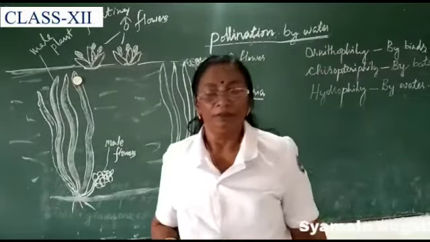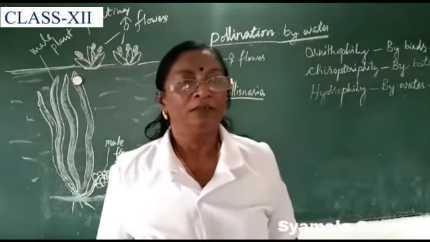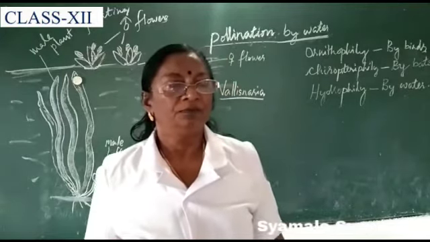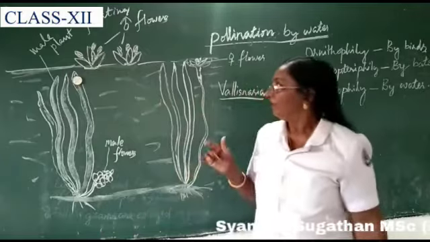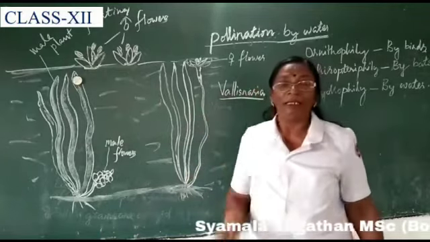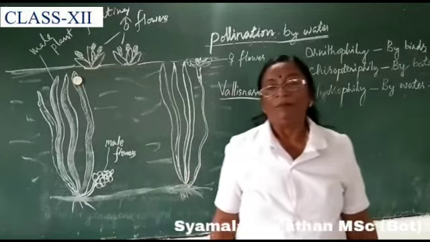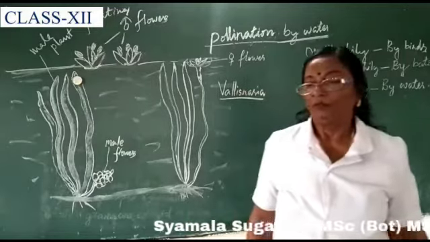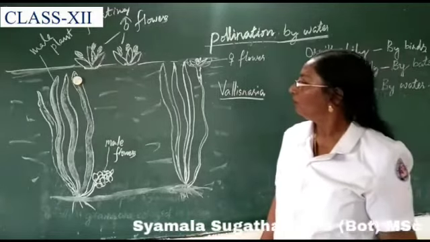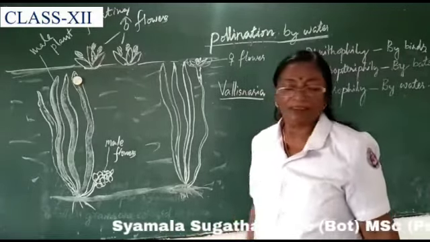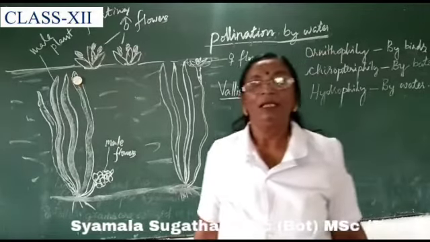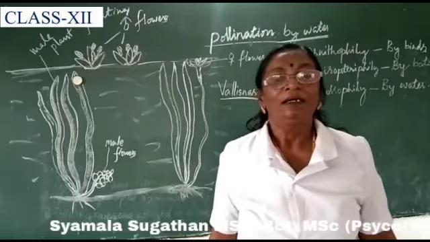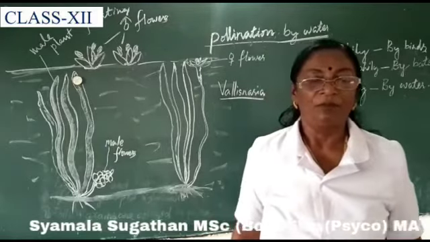Now we can study pollination by water. And here we are dealing with the pollination in Vallisneria, an aquatic plant. Vallisneria is dioecious, that is, male and female plants are separate.